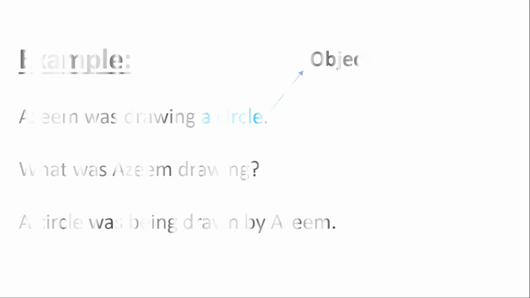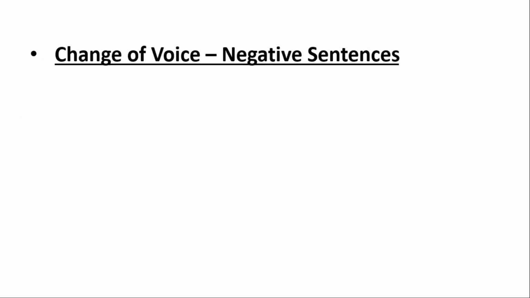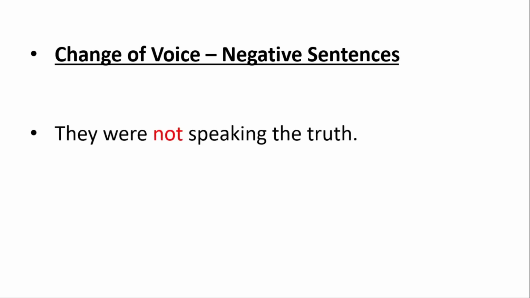Now we have to learn change of voice of past continuous tense negative sentences. The active voice, they were not speaking the truth. So here you can see the position of not.